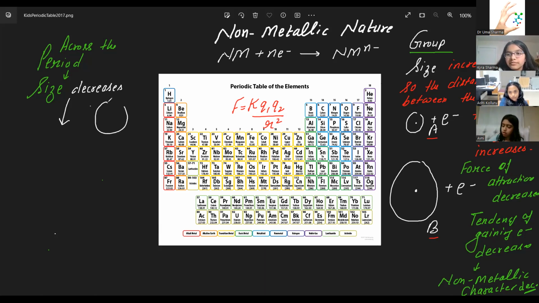Which one has more non-metallic character, smaller or bigger? Smaller, because of more attraction. So what happens to non-metallic character as size decreases? Non-metallic character increases. Yes, please write down. Can you give me the reason, Aditi?